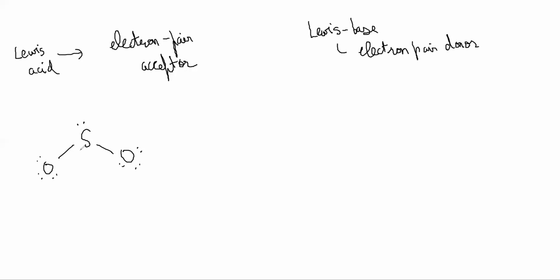So right now, oxygen's octet is complete and this octet is complete, but this octet is not complete, no? So when it reacts with something else, it will accept the electron pair from that and form a bond here. So it will accept an electron pair, so this is acidic.